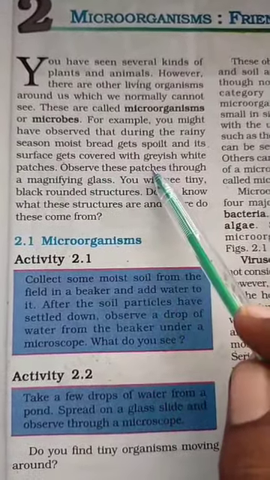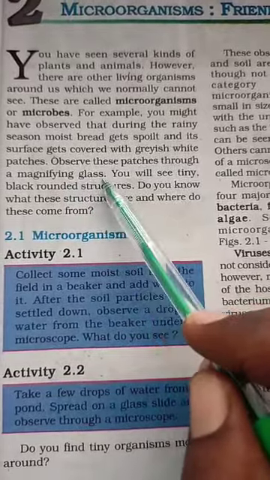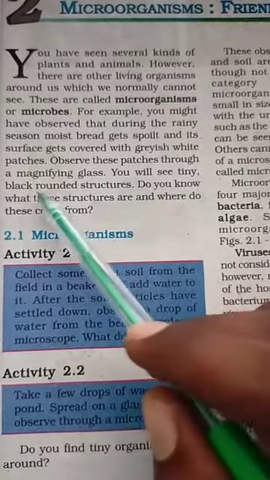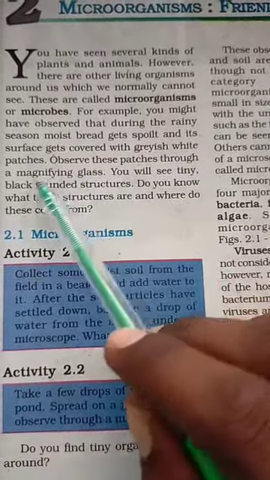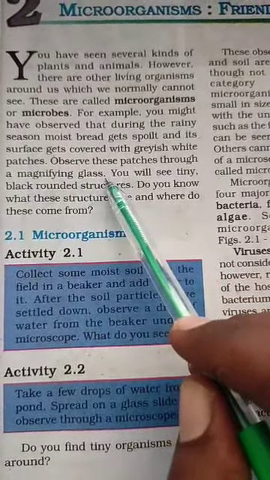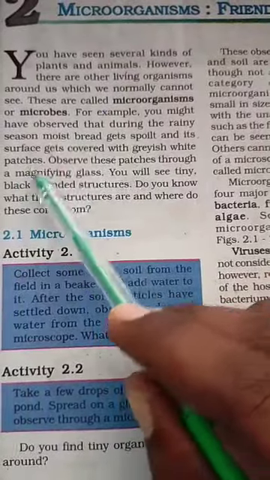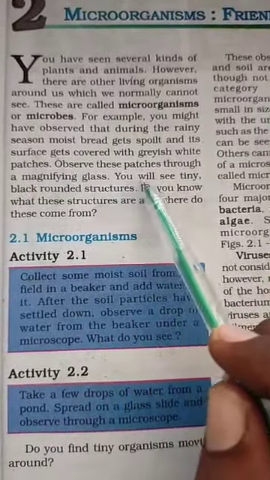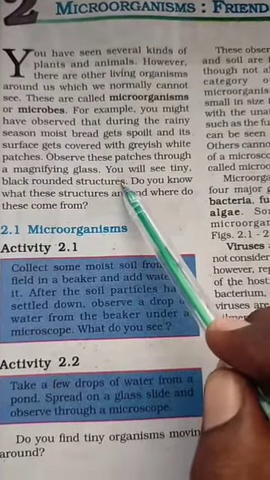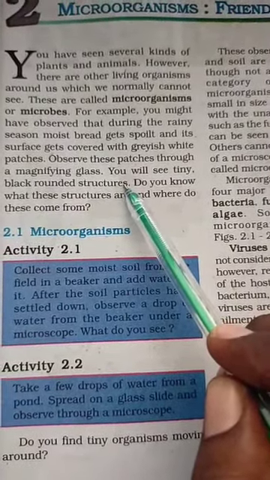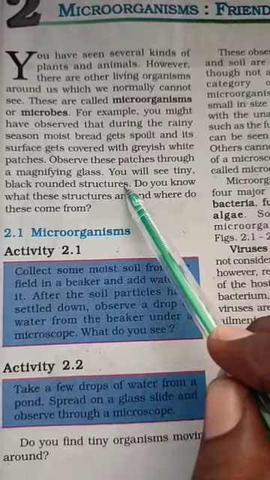Observe this patch through a magnifying glass. You will see tiny black rounded structures. These are the fungus. These are also microorganisms.